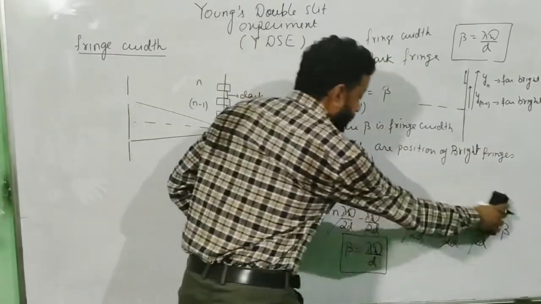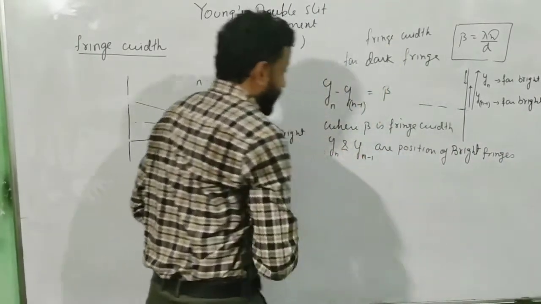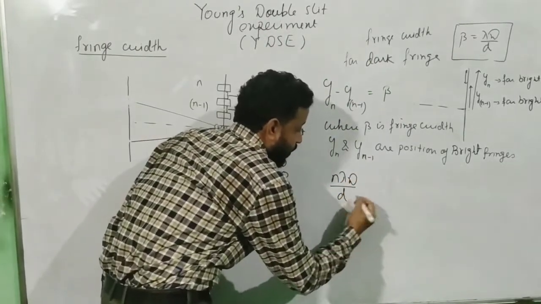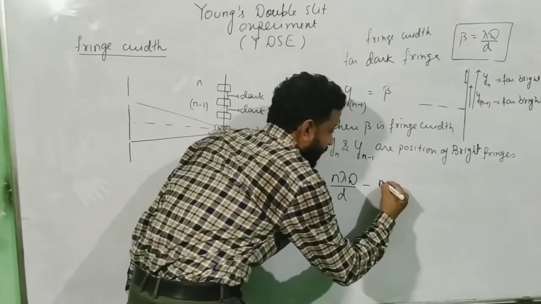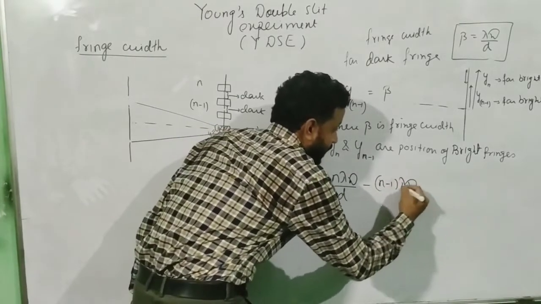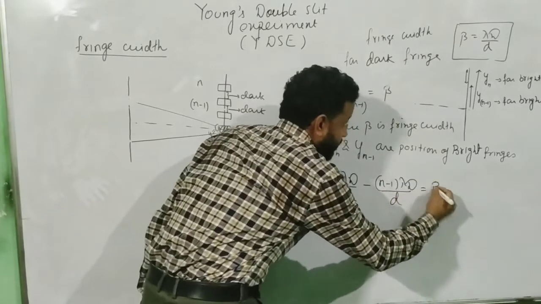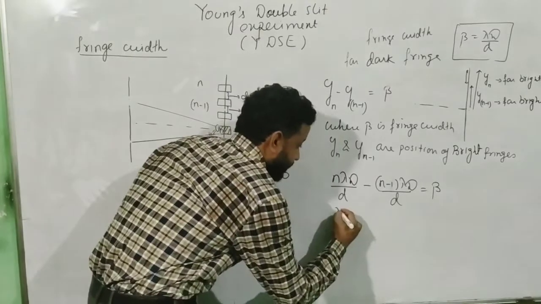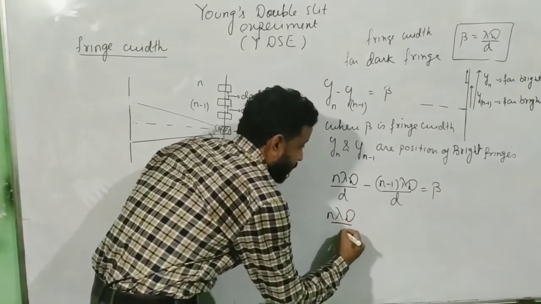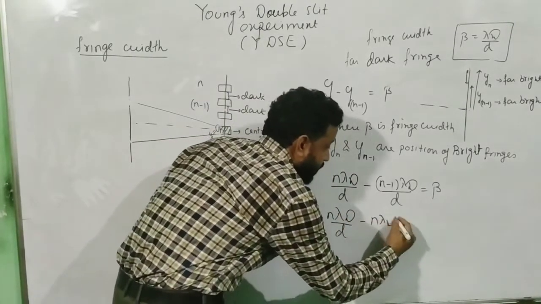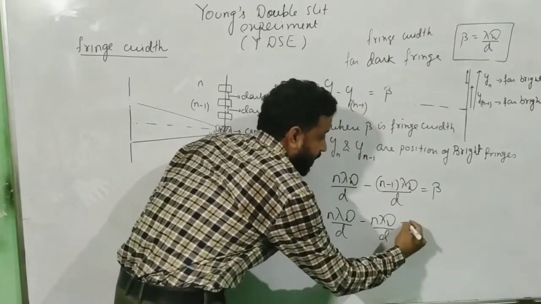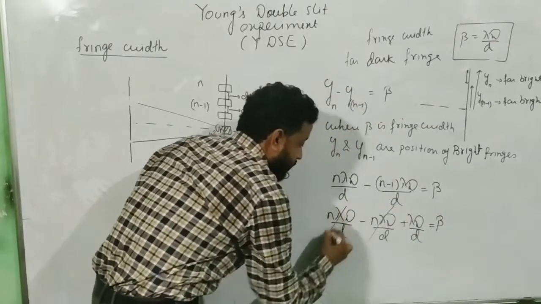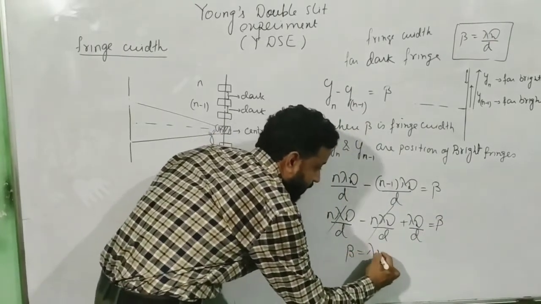And now we are going to put the formula of bright fringes. So what is the formula for bright fringe? Remember, it's n lambda D by small d minus (n minus 1) lambda D by small d is equal to beta. And now simplify this. n lambda D by small d minus n lambda D by small d, and this minus minus becomes plus, so plus lambda D by small d is equal to beta. This n goes out and hence beta is equal to lambda D by small d.